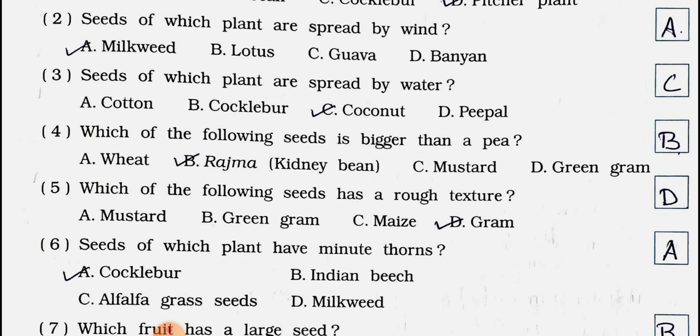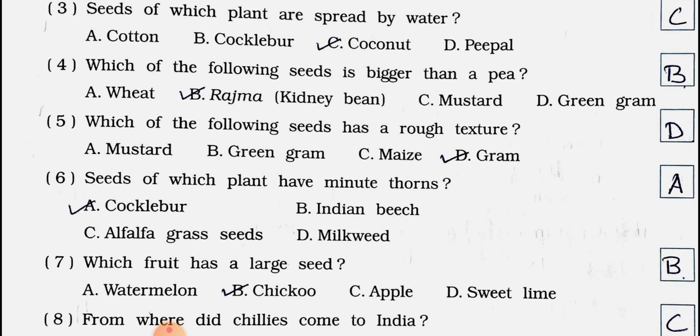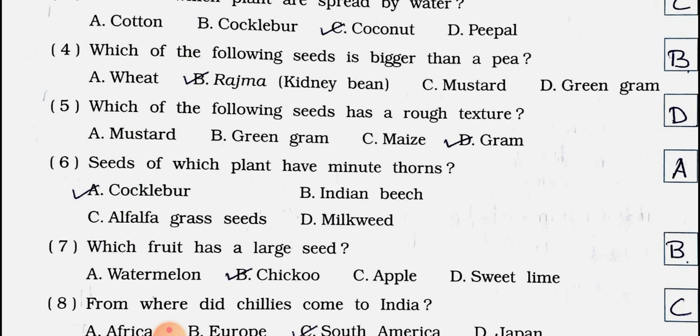Rajma. It means kidney bean. It looks like a kidney. That's why it's known as a kidney bean. See the number 5. Which of the following seeds has a rough texture? Rough texture means which is not smooth. Option A. Mustard, B. Green gram, C. Maize, and D. Gram. Answer is option D.